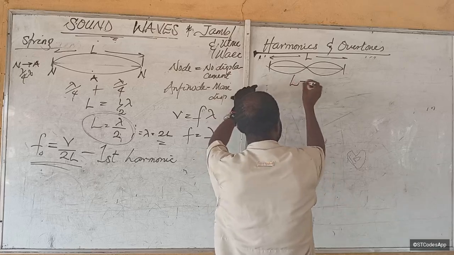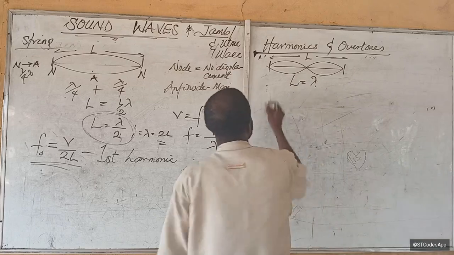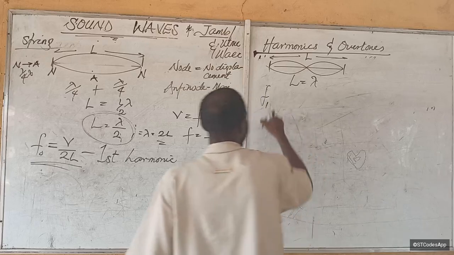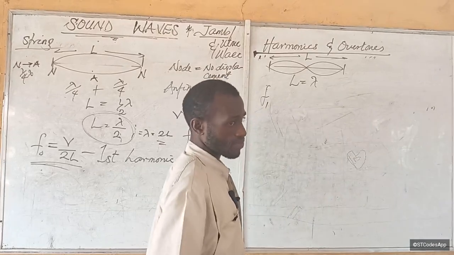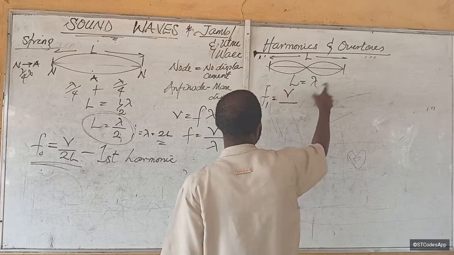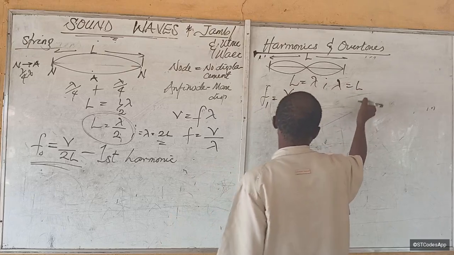So length here is equal to what? Lambda. That makes sense, right? So if that's the case, we call that F is equal to V over lambda. So this one will be the second harmonic. So we'll call it F1. So this will become V over lambda. And here we have said that lambda is equal to L. Is that okay?